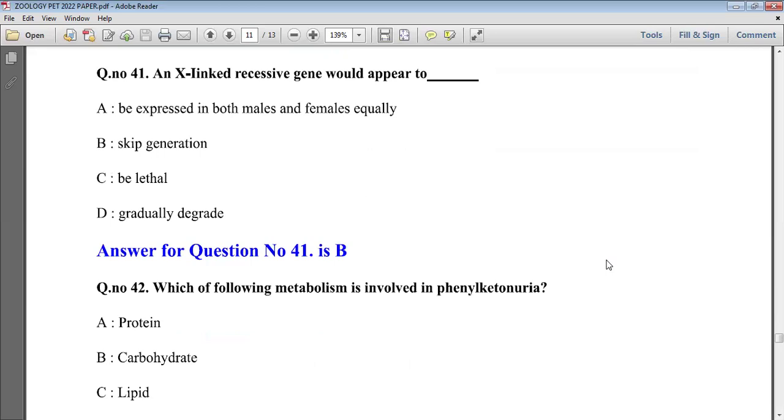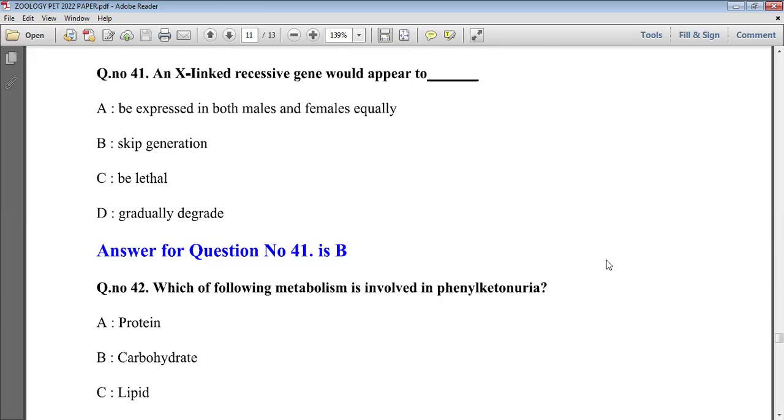Now the next question, X-linked recessive gene would appear to. X-linked recessiveness, this question also belongs to genetics. And see here, X-linked inheritance means it is related with the female.